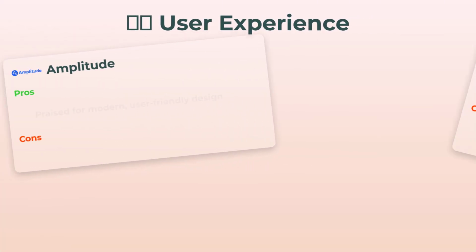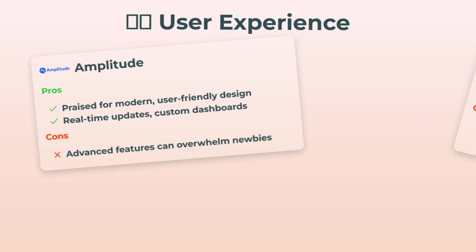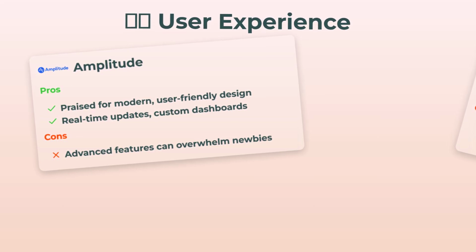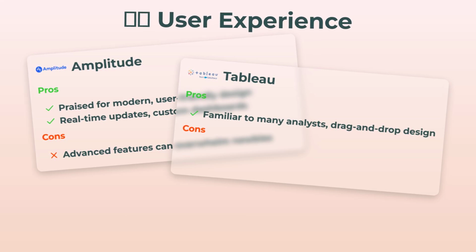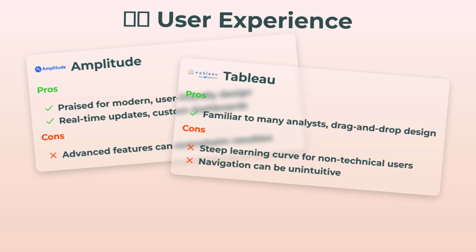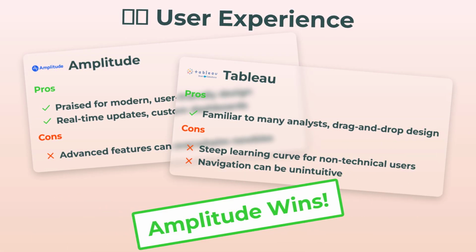User experience, let's be real, this makes or breaks it for a lot of us. Amplitude has that modern, super clean interface, custom dashboards, live updates. People generally love it, but there's a learning curve for the deep stuff. Tableau? The drag and drop thing is classic, and loads of analysts are already used to it. Downside? Non-technical folks, you're in for some heavy onboarding, and honestly, sometimes it's just hard to navigate. So Amplitude wins for a little less friction.